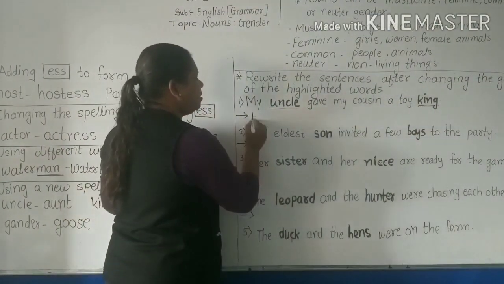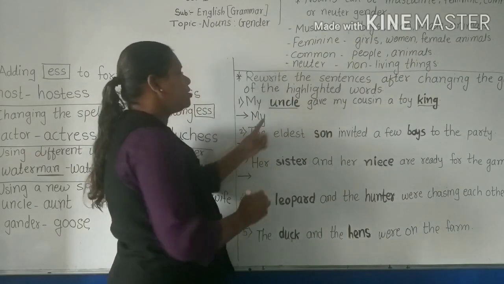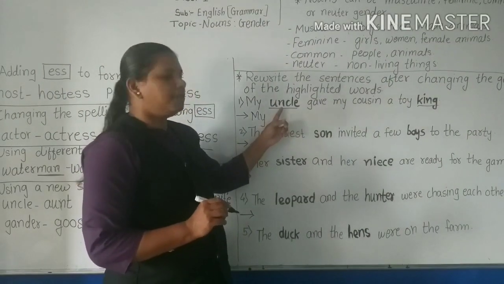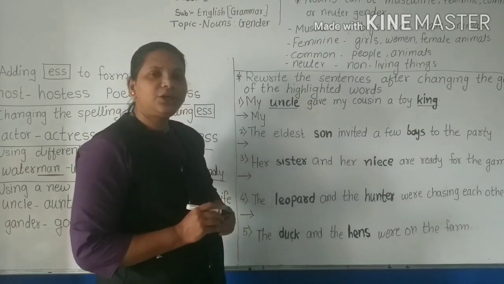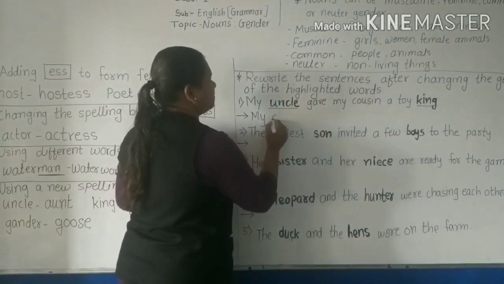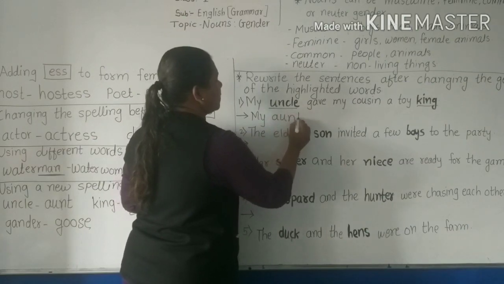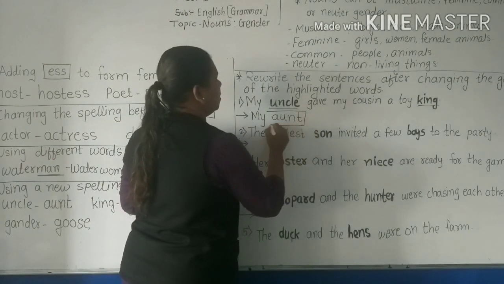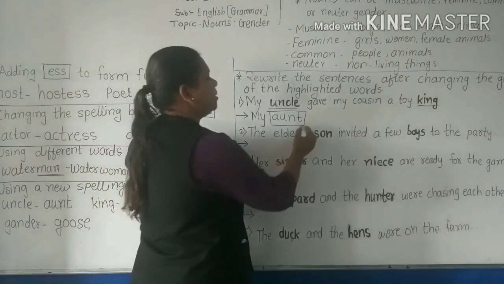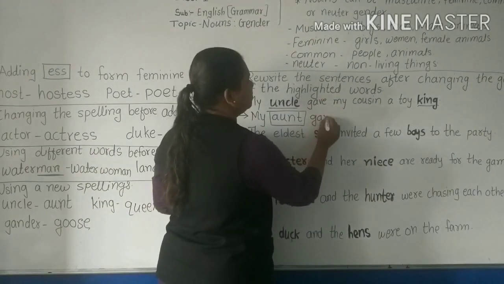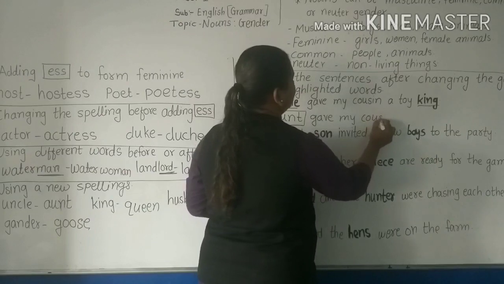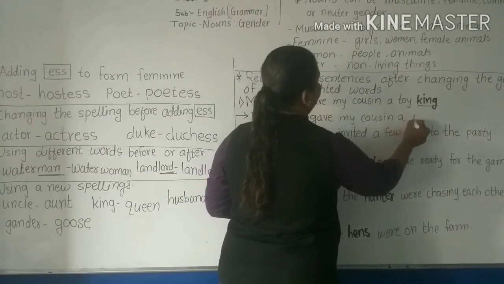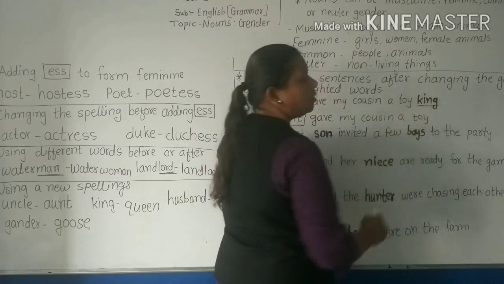Okay, so here I will write my. Uncle is a masculine gender, so what feminine gender should I write here? Aunt. My aunt gave my cousin a toy queen.